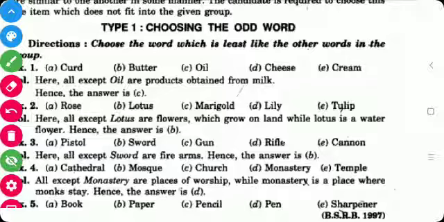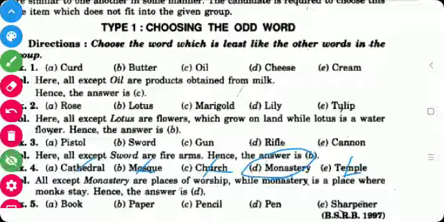Next is cathedral, mosque, church, monastery and temple. Here cathedral, mosque, church and temple are places of worship, but the monastery is the place where monks stay. So that is why the odd one is monastery.